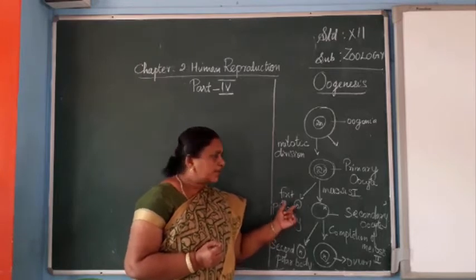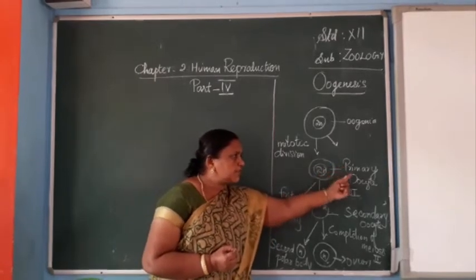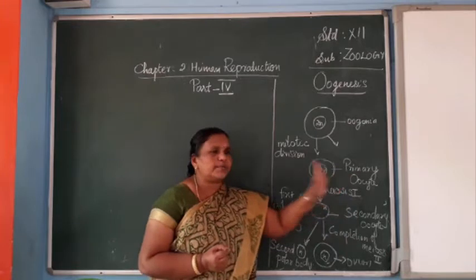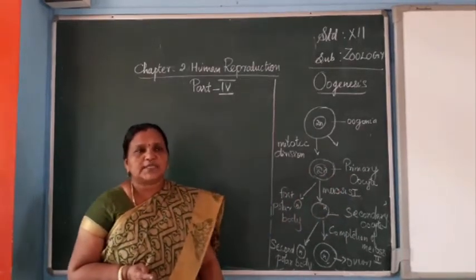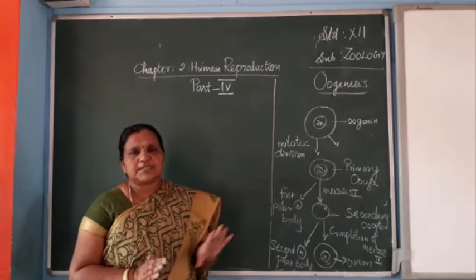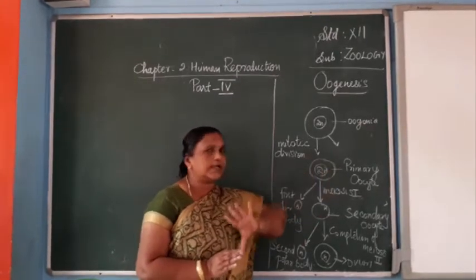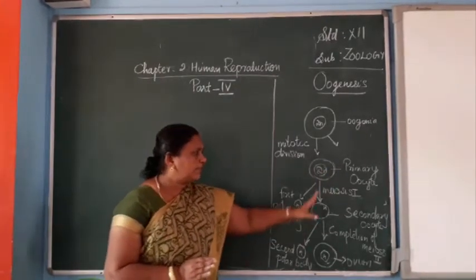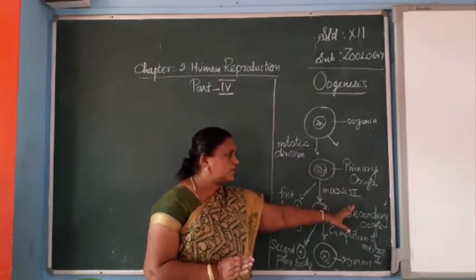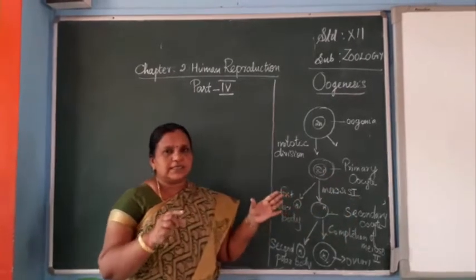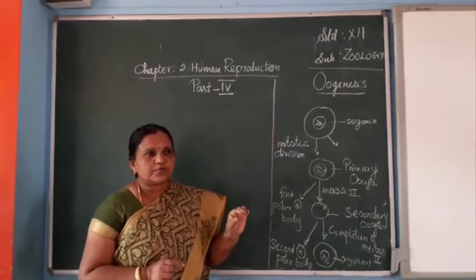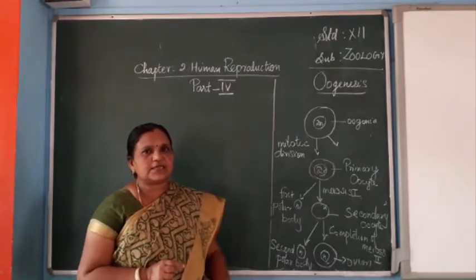Between the primary oocyte and the secondary oocyte, some three stages of change happen, which we studied in the previous class.